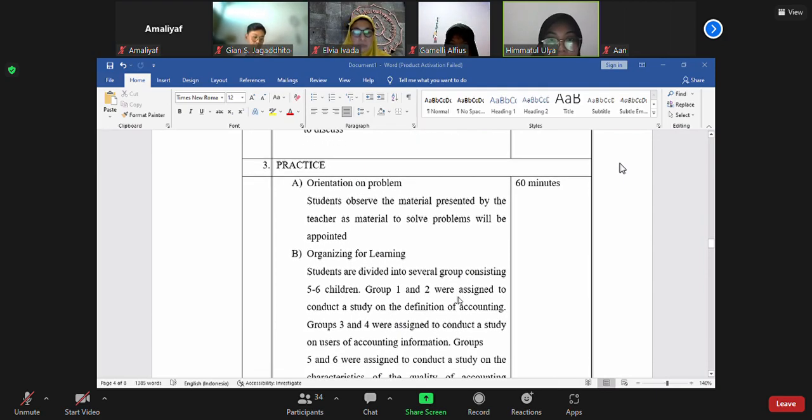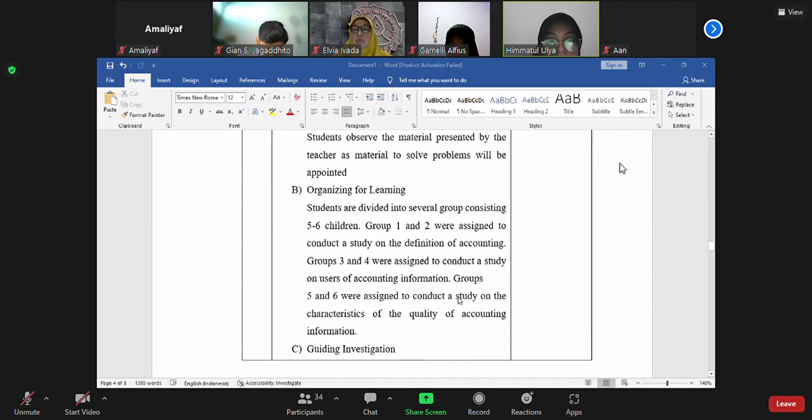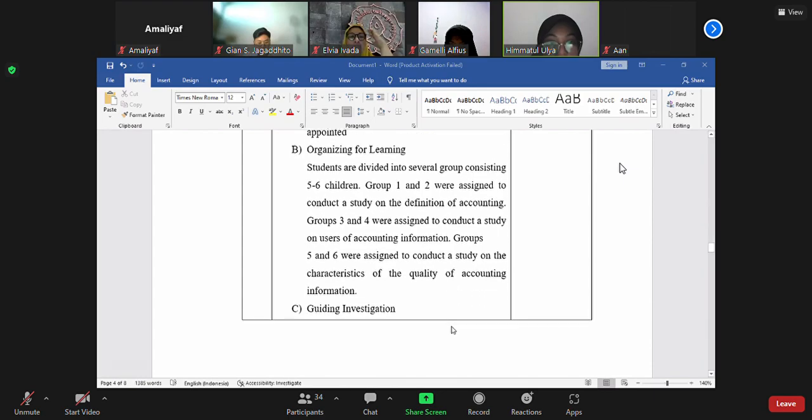Point 3 is practice. A, orientation on problem: students observe the material presented by the teacher as material for solving the problem. B, organizing for learning: students are divided into several groups of 5 or 6 children. Groups 1 and 2 are assigned to study the definition of accounting. Groups 3 and 4 study users of accounting information. Groups 5 and 6 study the characteristics of the quality of accounting information.